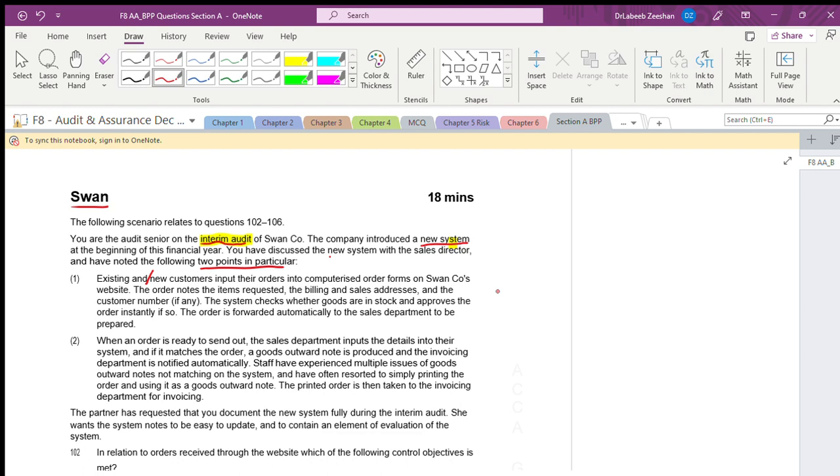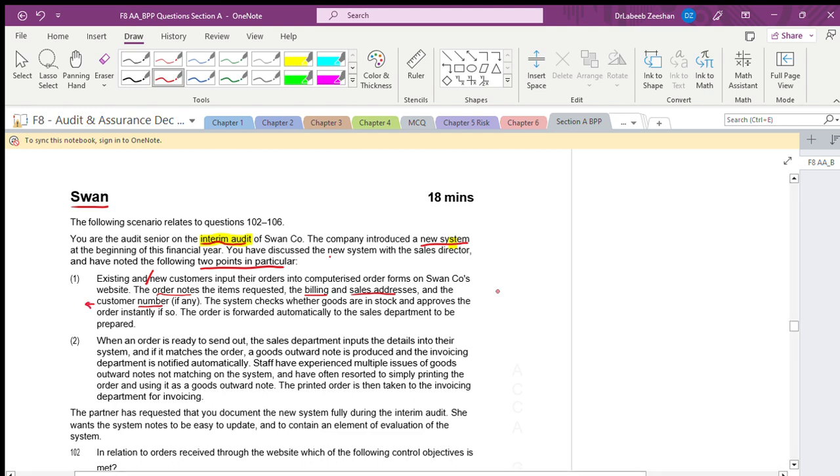The order notes of the items requested, the billing and sales address, and the customer number. This is mandatory.